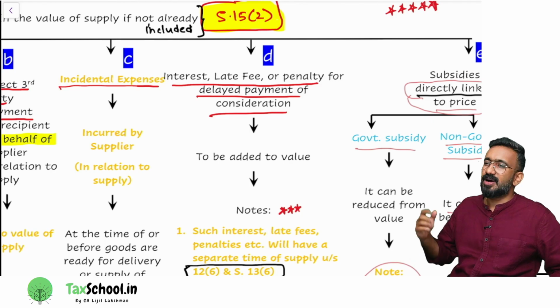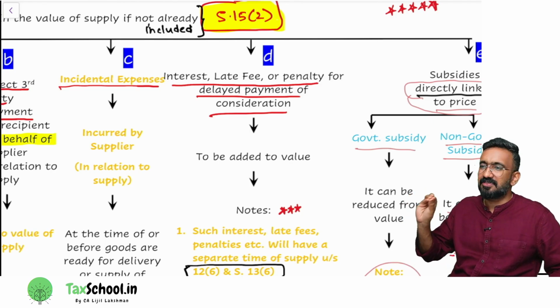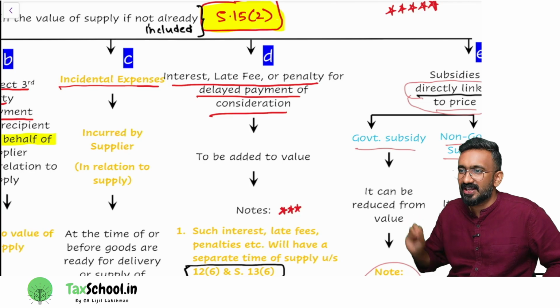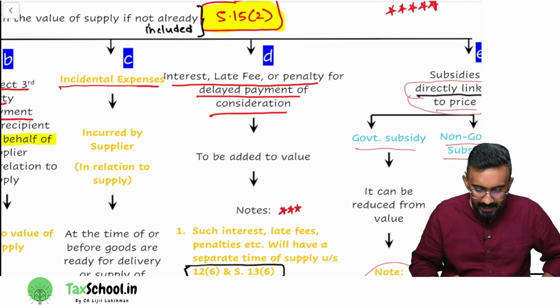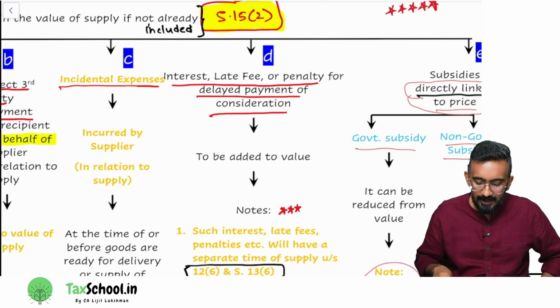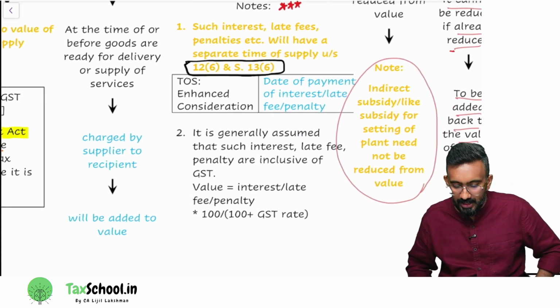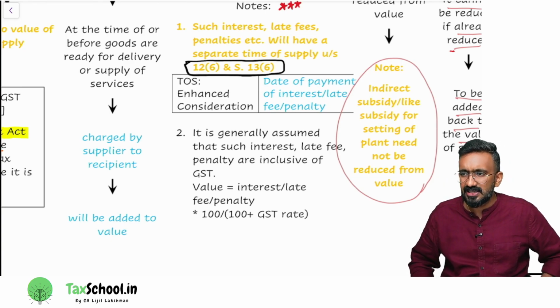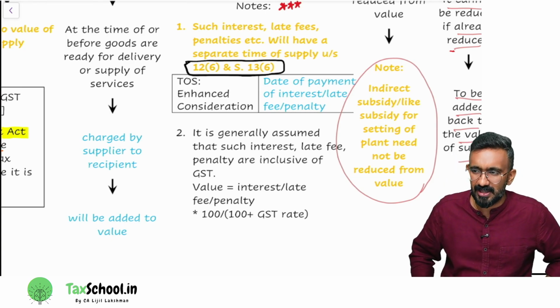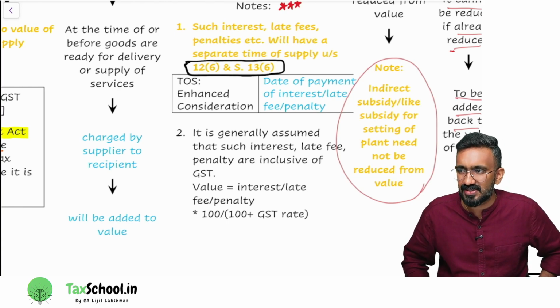Somehow the examiners' favorite area is 15(2)(d). They ask it occasionally in the examination. Interest, late fee, penalty for delayed payment of consideration to be added to the value, and two notes. Note number one, such interest, late fee, penalty will have a separate time of supply under section 12(6) and 13(6).